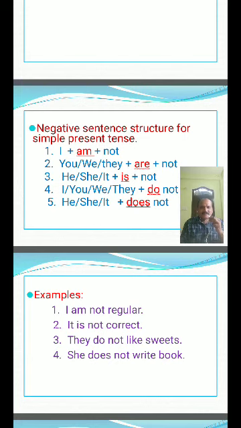Sometimes these B forms will be there. These B forms mean I am. Some B form sentences are there in the positive sentence. We will discuss that separately later. Now come here. Negative sentence structure for simple present tense.